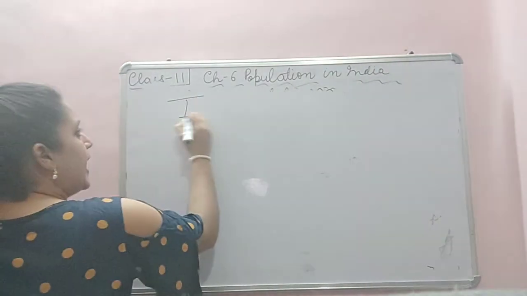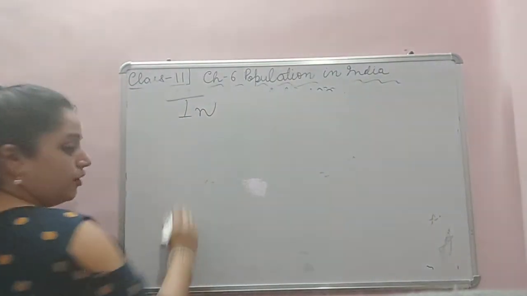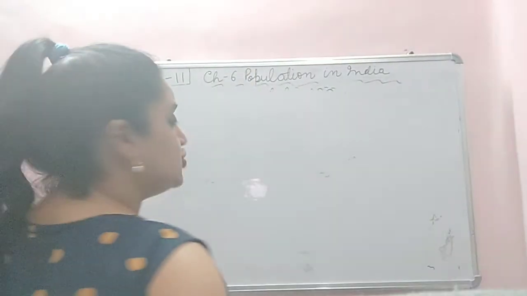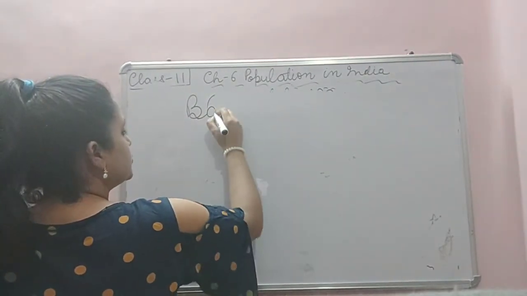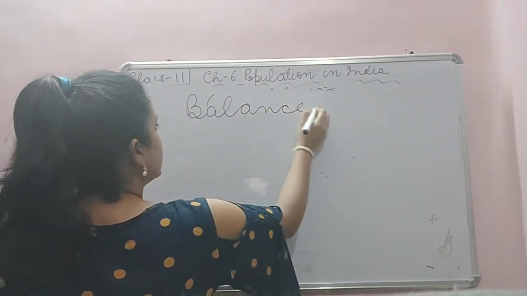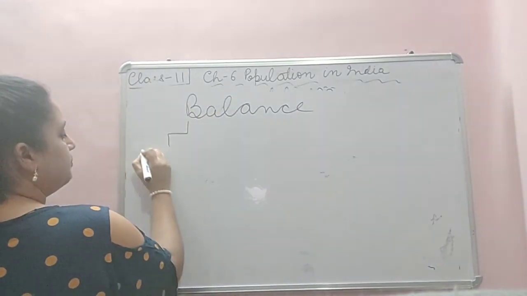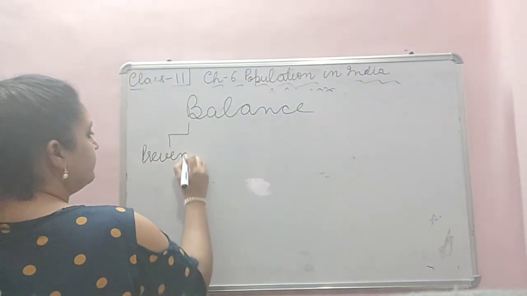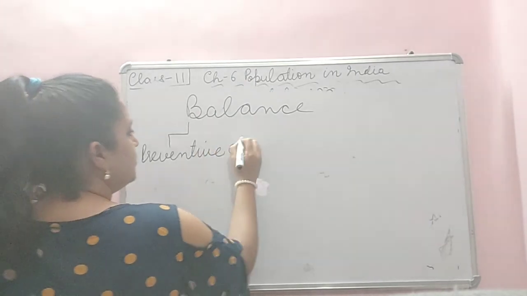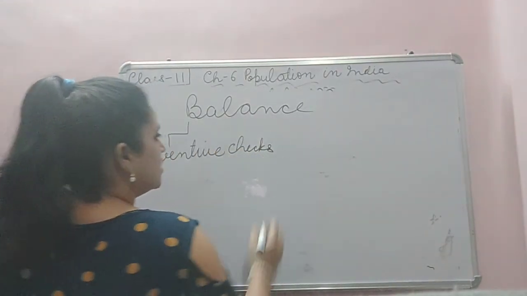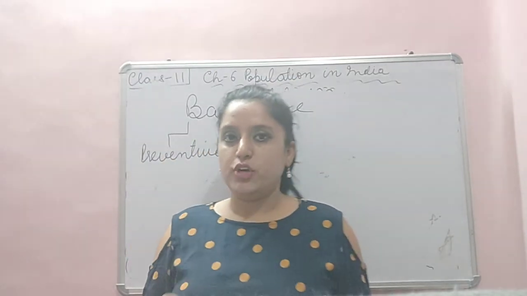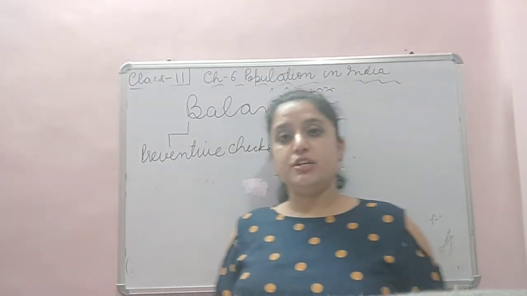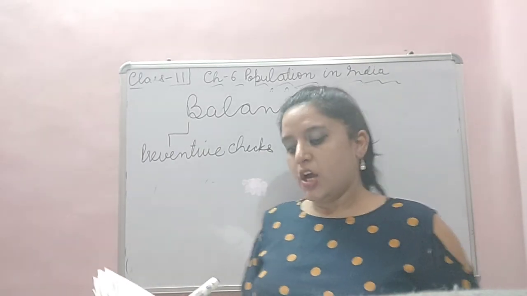So for bringing the balance, preventive checks can be done. Preventive checks, he talks about medical facilities that can be used to control the population. Late marriages can be done to control the population.